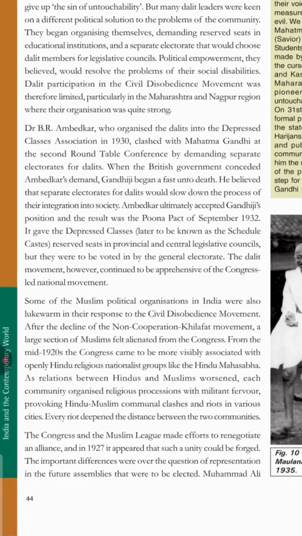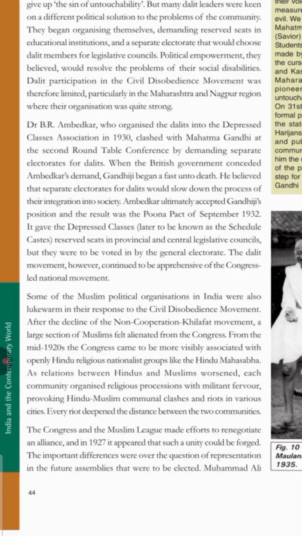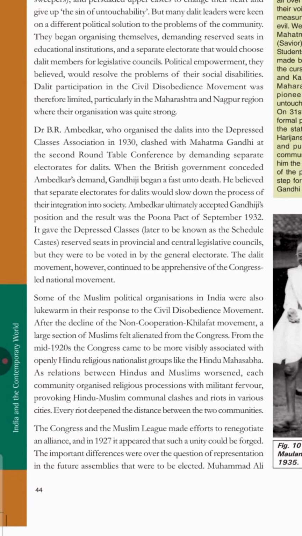So, see the last line. They were to be voted by a general electorate. Please don't forget that line, okay? That line is most important. Sometimes students, you forget that last line. Please don't forget this last line. See,